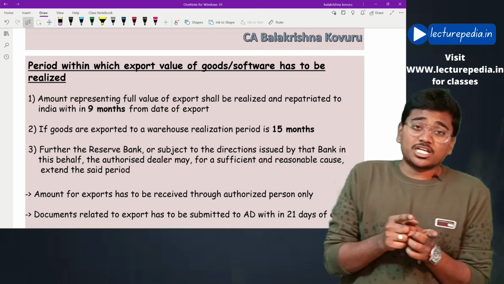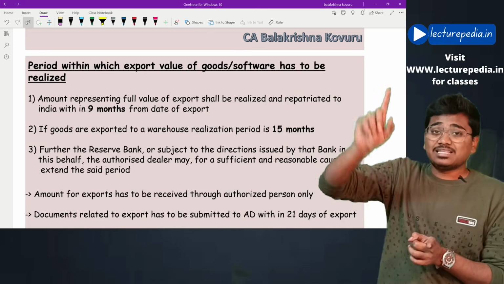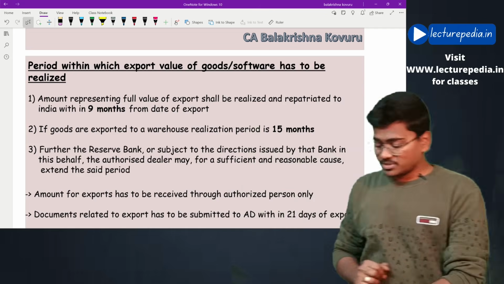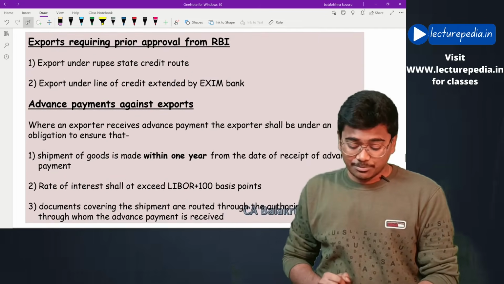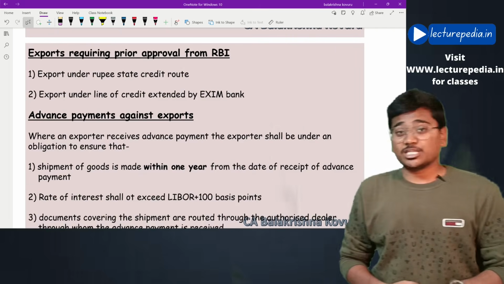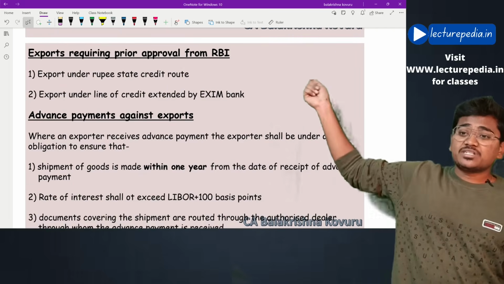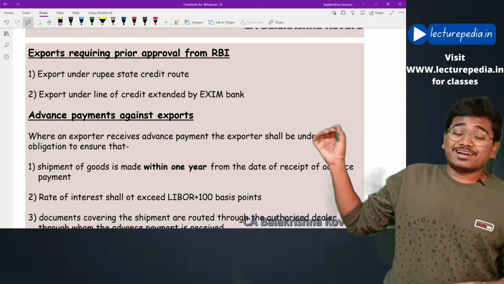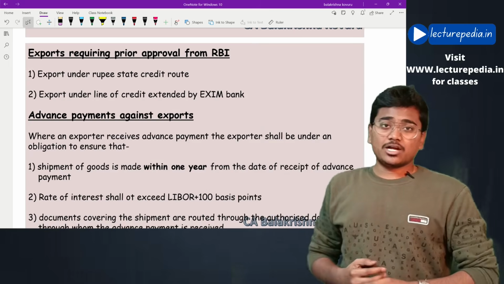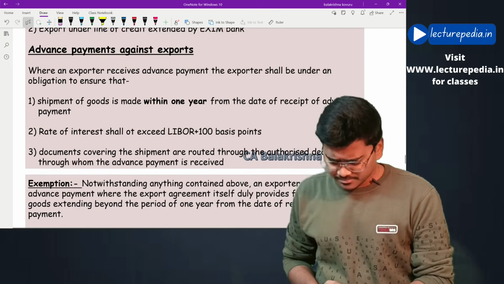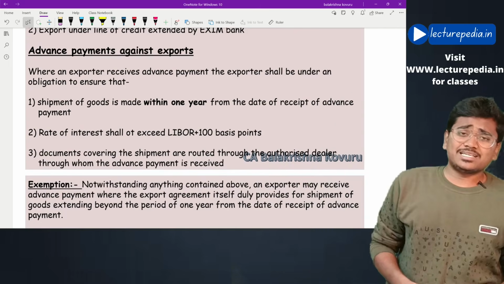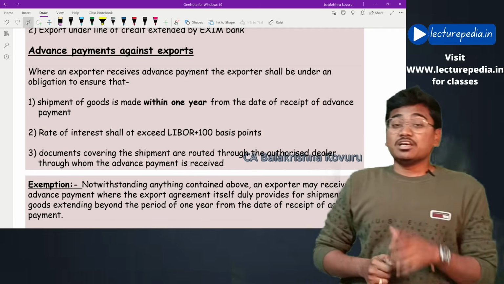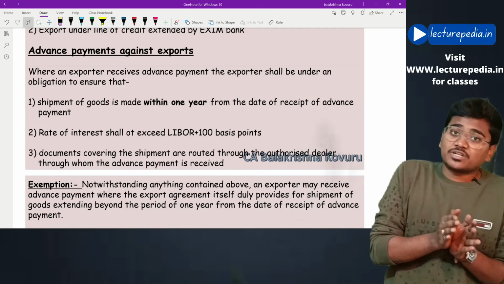And in case you are exporting for the purpose of warehousing, in that case within 15 months you have to realize and repatriate to India. Hope this is clear. And you will be requiring RBI approval specifically if you are exporting under the rupee state credit route scheme, or you are exporting under the credit line granted by Exim Bank of India. Hope this is clear. And in case you received any advances for the purpose of export, then you have to export the goods within 1 year from the date of receipt of advance.